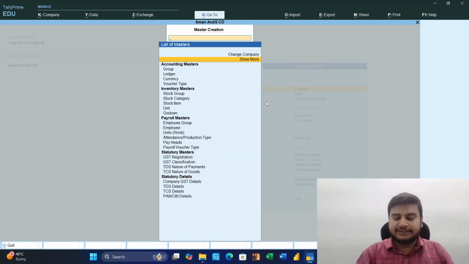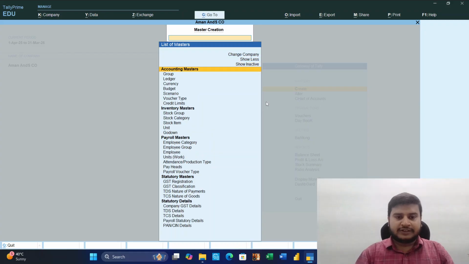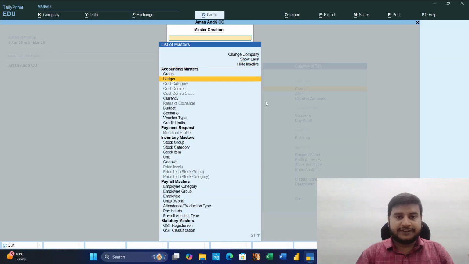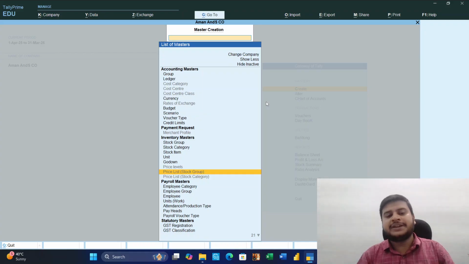We can also enable show more and show inactive. Then we can get all the inactive ones, like cost center. We have not enabled cost center, merchant profile, payment request, price level, price list. We can also make a price list.